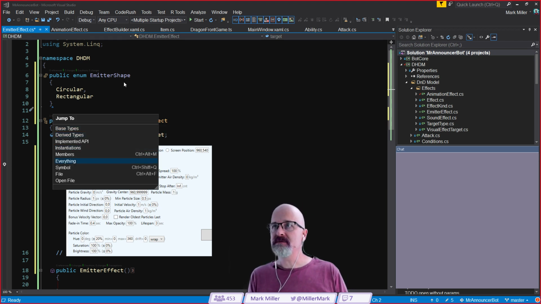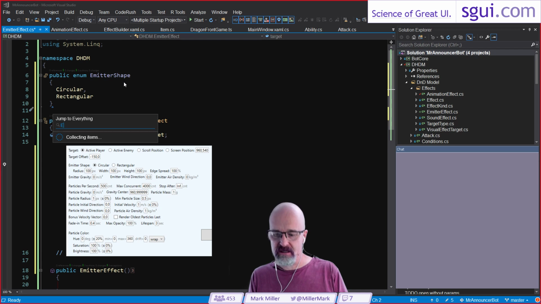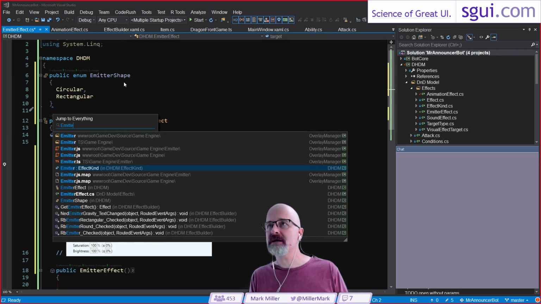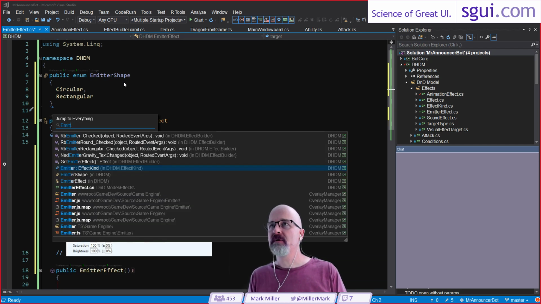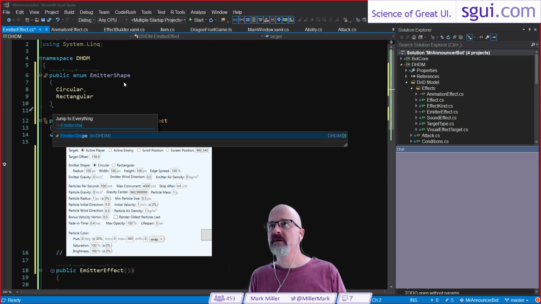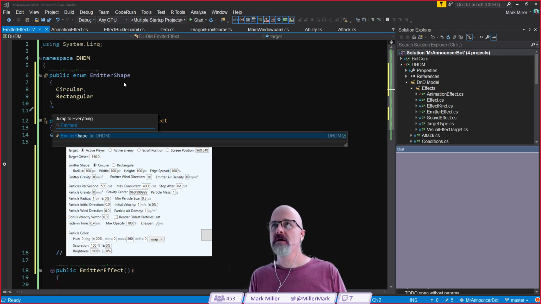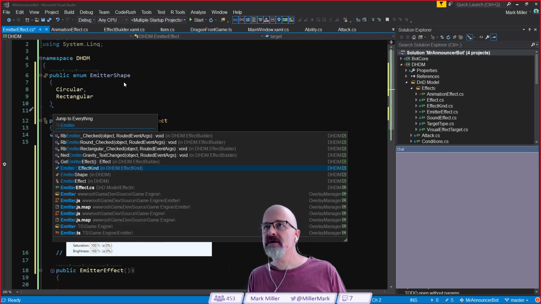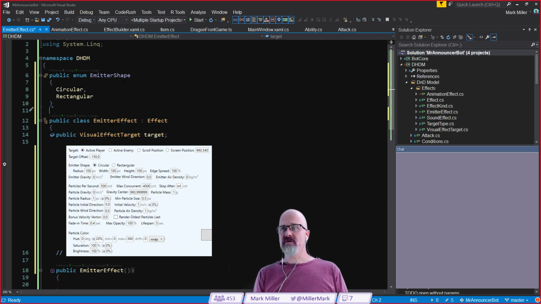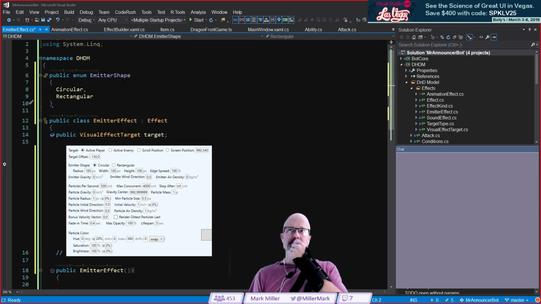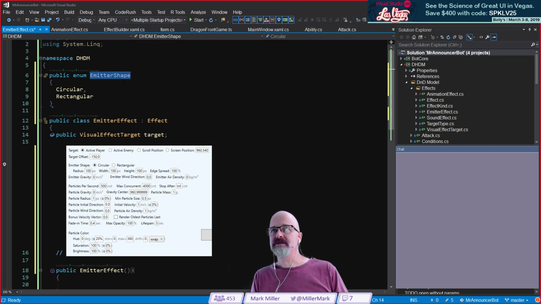So let's jump to everything here. Let's type in, because I'm going outside of this project. Let's see if I have another emitter shape. Whoops, emitter shape. Nope, only here. Emitter kind, any other? There's an emitter fact, nothing else. Looks like that's it. Okay, so it looks like I don't have that yet. Okay, fine. So we'll keep emitter shape in here.